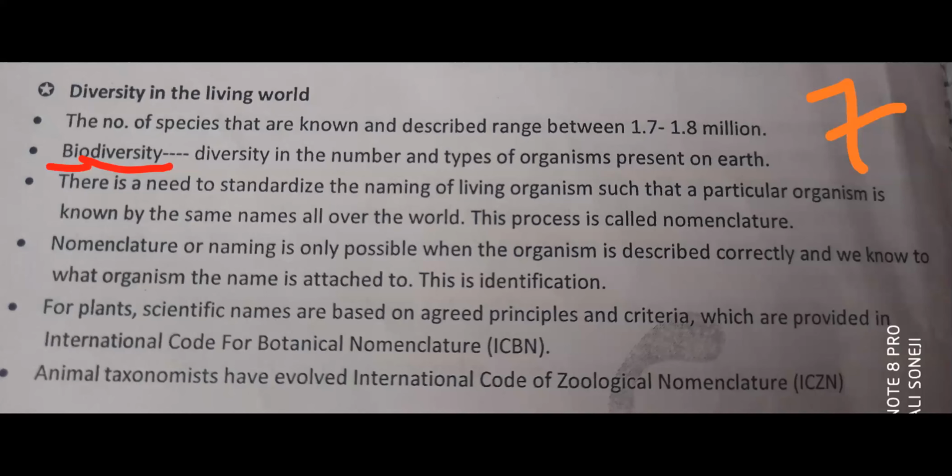As a result, people can get confused who don't know what keri, aam, and mango are. They may think these three are different living organisms, and as a result, we need to give them a standardized name so that all over the world people get that name and no one is confused. So this process of giving a name is called nomenclature. Very good. Excellent, Galav. Very good. Thank you.